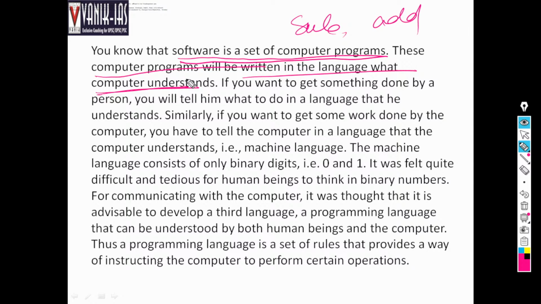If you want to get something done by a person, you will tell him what to do in a language he understands. Similarly, if you want to get some work done by the computer, you have to tell the computer in a language that the computer understands, that is the machine language. It is called machine language or binary system. The machine language consists of only binary digits, that is 0 and 1. So even when you are asking the computer to do a particular work, you must say it in binary language, that is 0 and 1, or machine language.